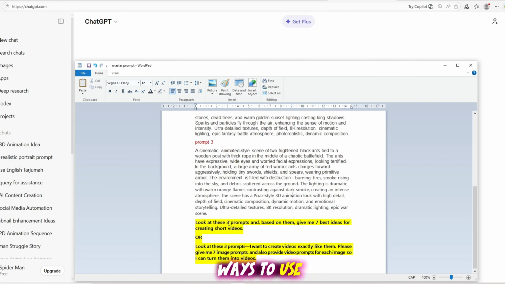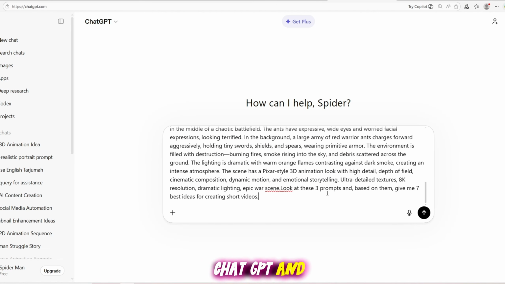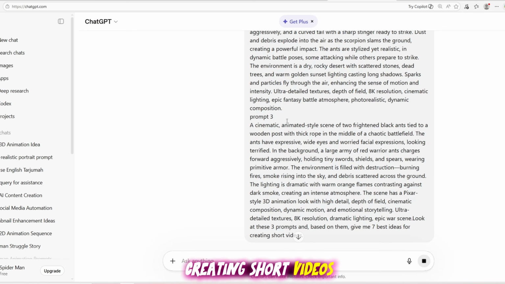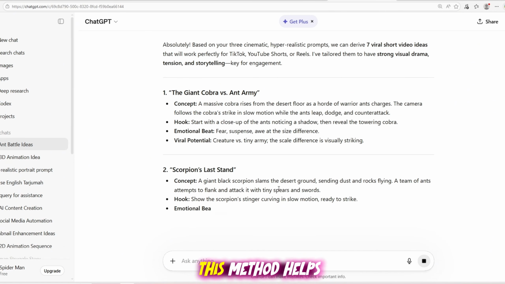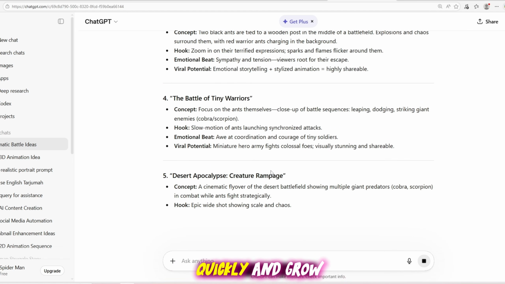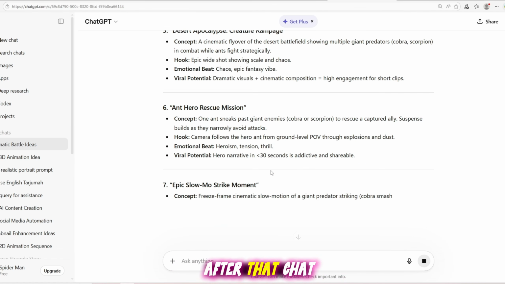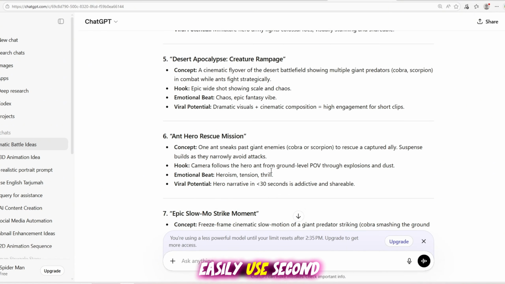There are two ways to use it. First method, you will see the text written here. First, copy it. After copying, paste it into ChatGPT and write, look at these three prompts, and based on them, give me 7 best ideas for creating short videos. Since we are making short videos, not long ones, this method helps us grow faster. Short video channels get monetized quickly and grow faster. After that, ChatGPT will give you 7 very good ideas, which you can easily use.